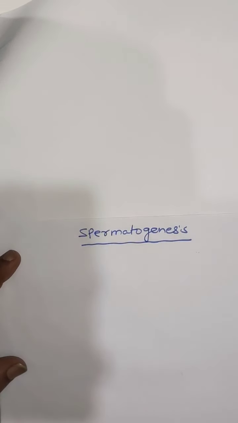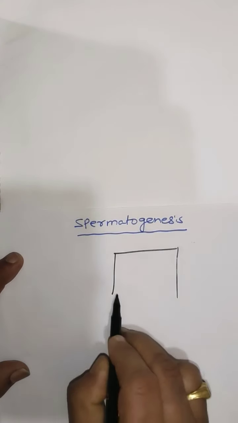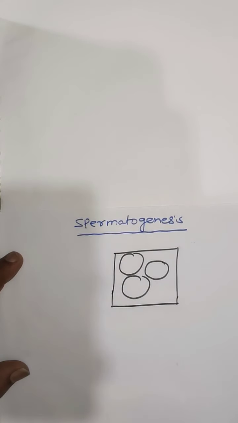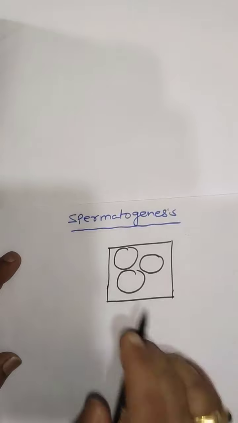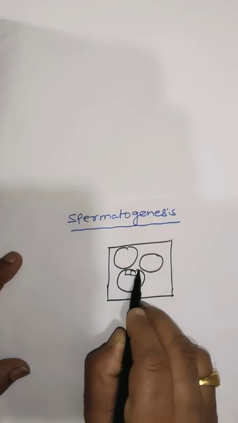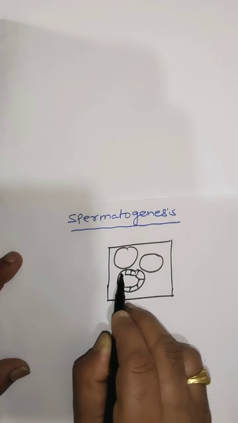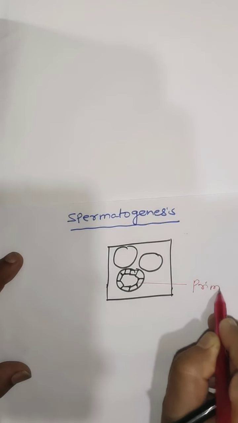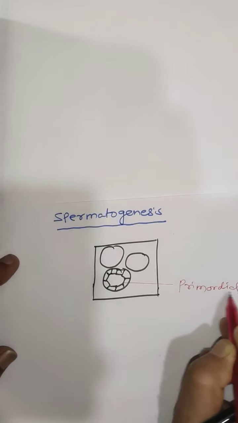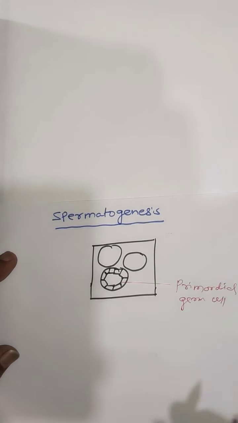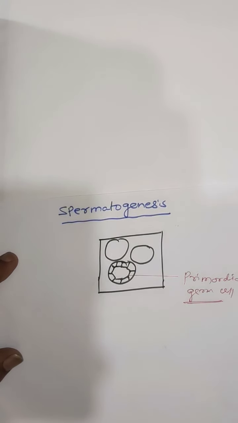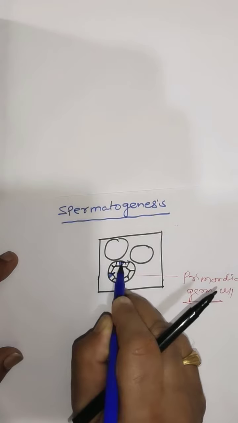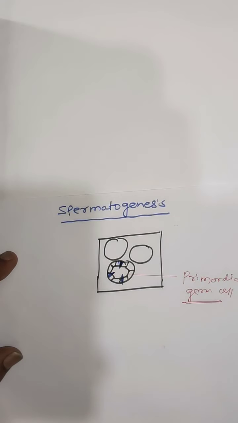The testis is composed of a number of seminiferous tubules, which is the structural and functional unit of testis. Each seminiferous tubule is lined by primordial germ cells, or germinal epithelial cells. Along with these cells, some larger cells are found, called Sertoli cells.